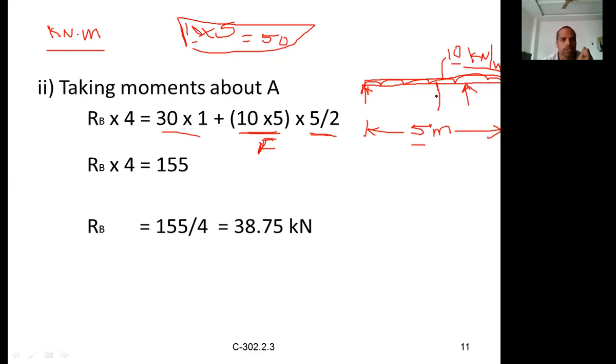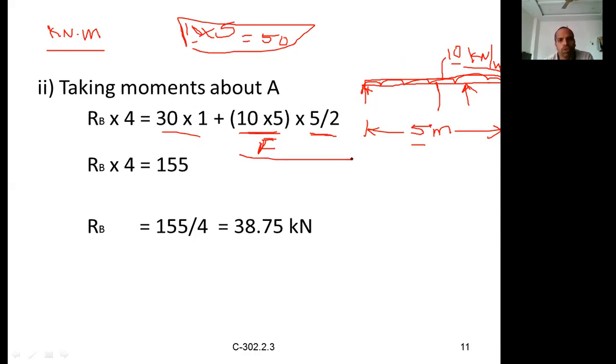And if you calculate, it is nothing but RB into 4 meters equal to 30 into 1. What is the 30? 30 is the point load, which is acting at a distance of 1 meter. That's why it is 30 into 1.